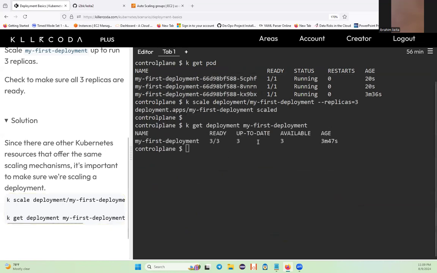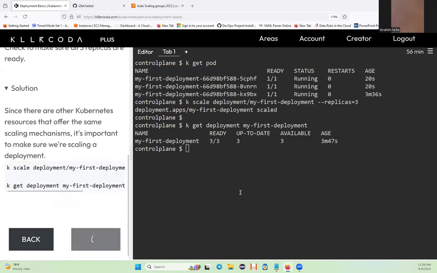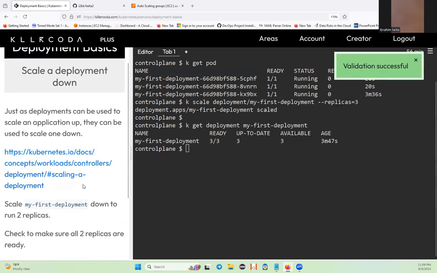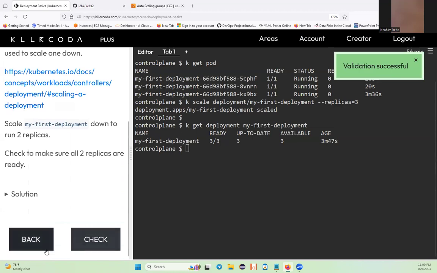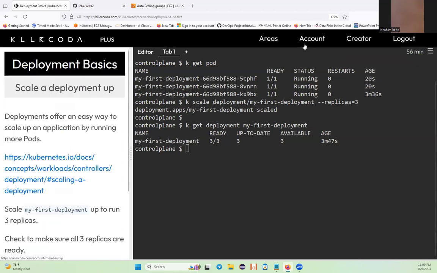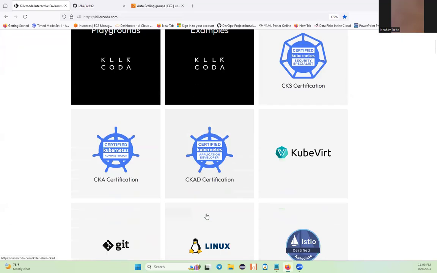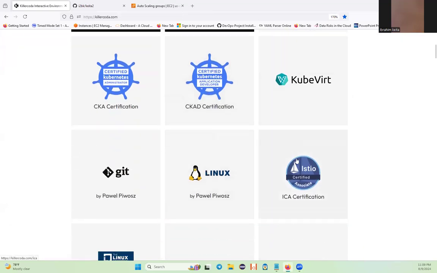And the same thing, you see, ready. So basically, we can check our work and the validation is successful. That's Kubernetes. Learn anything from here, my friend and my colleague, and then you will be good to go.